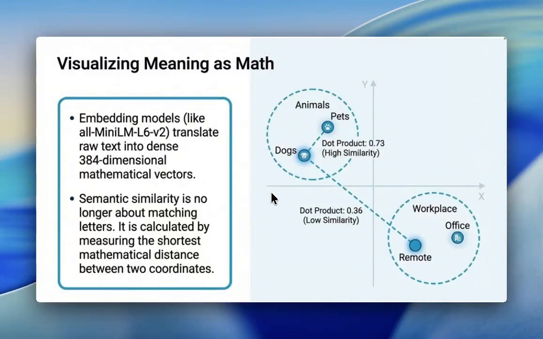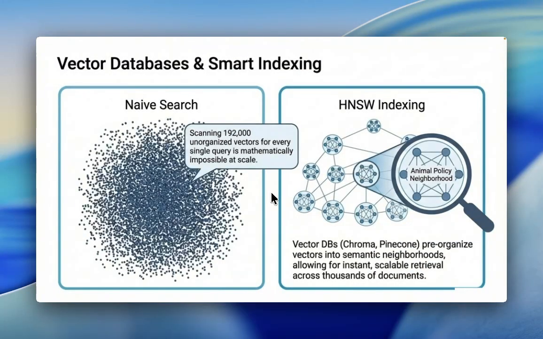it is calculated by measuring the shortest mathematical distance between two coordinates. Animal, pets, and dogs: dot product 0.73, high similarity. Workplace, office, remote: dot product 0.36, low similarity. Vector databases and smart indexing. Naive search: scanning 100,000 unorganized vectors for every single query is mathematically impossible at scale. HNSW indexing in vector DBs like Chroma and Pinecone pre-organizes vectors into semantic neighborhoods, allowing instant, scalable retrieval across thousands of documents.